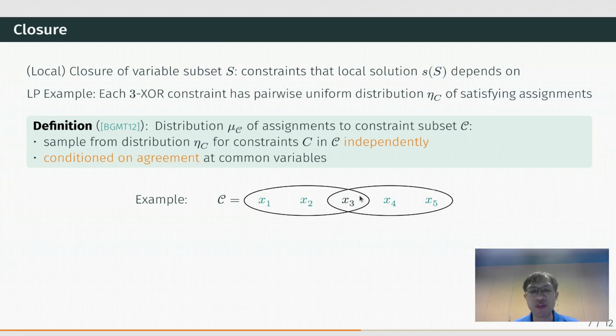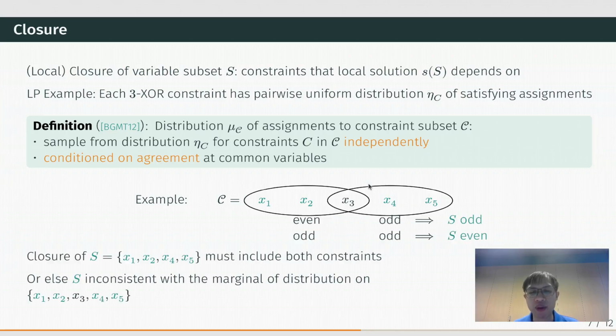Of course, to define the local distribution to S, we have to consider constraints that are completely inside S. But sometimes we have to consider other constraints too. If we only consider constraints completely inside S, then we will be looking at no constraints. And then we will run into trouble later on if we want to extend the distribution to x3 as well.